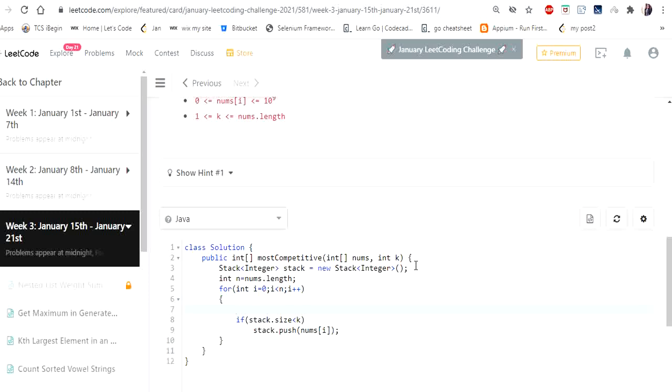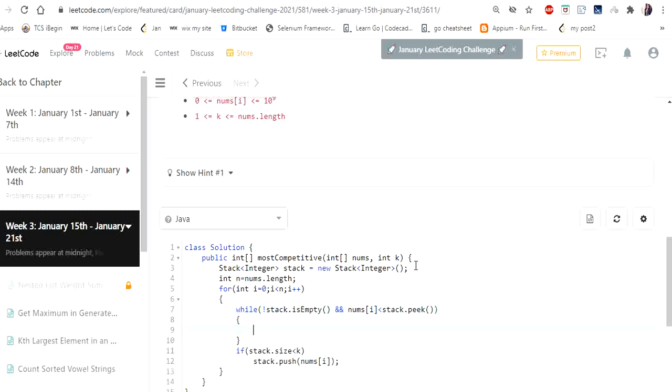So before that, we are checking whether the number entering the stack is less than the previous numbers. First checking if the stack is not empty, then only we can check whether the number is less than or greater than. So for that I am including this condition: the stack is not empty and the number we are going to put is less than the number at the top of the stack.